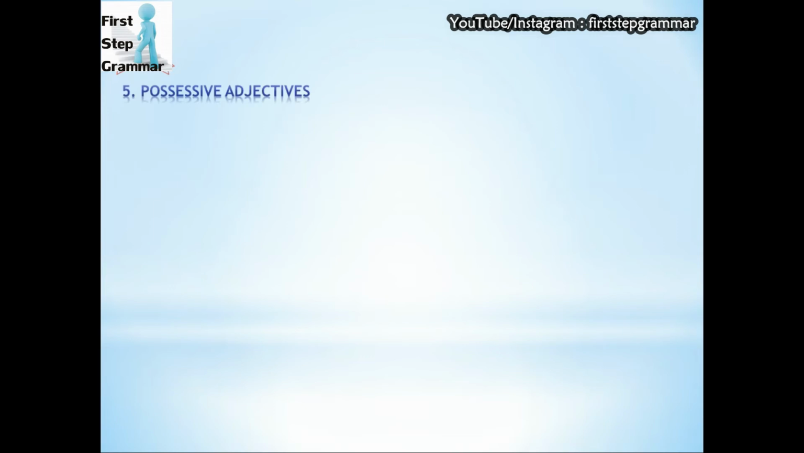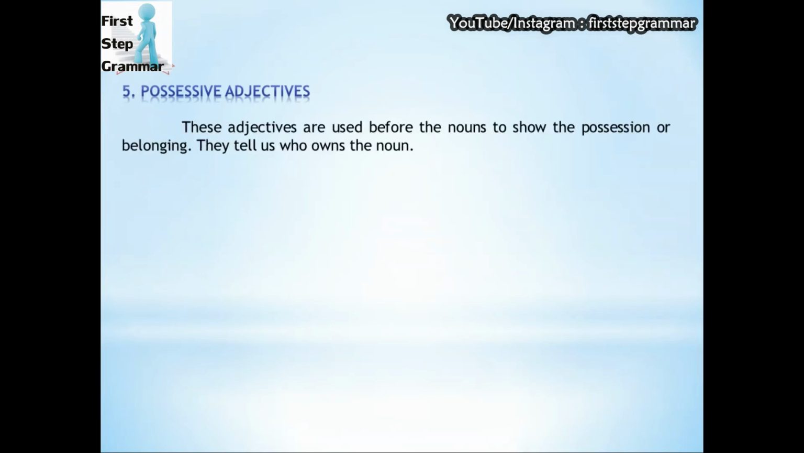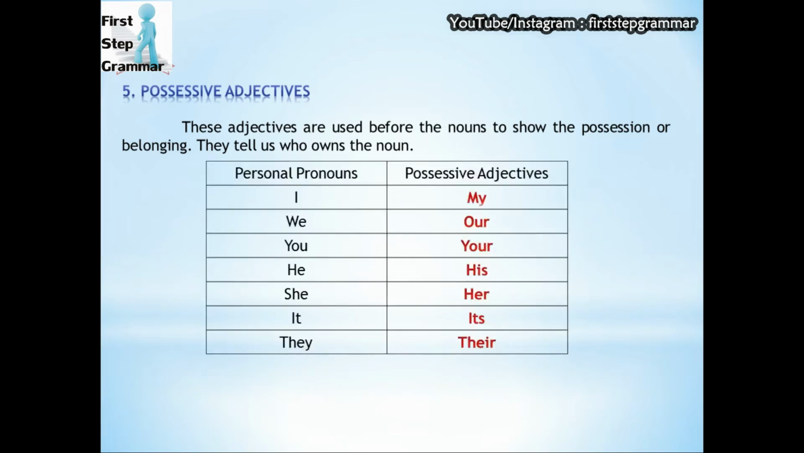The next type is possessive adjectives. These adjectives are used before the nouns to show the possession or belonging. They tell us who owns the noun. Let's see how we can get the possessive adjectives. They are totally based on the personal pronouns.